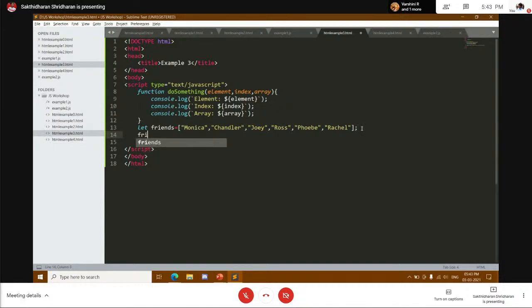Now if I give friends.forEach and pass doSomething and close the bracket, this function will be called for each and every element in the array. Please keep in mind that here you are not calling the function. Instead, you are passing the function as an argument to the array.